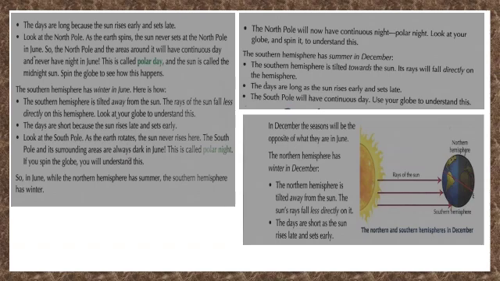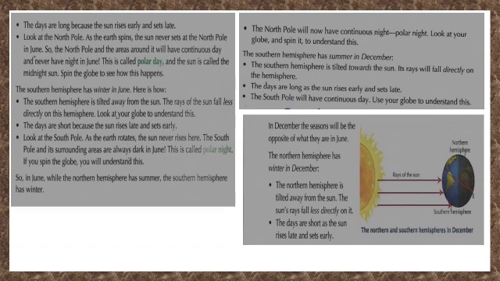This is called polar day, and the sun is called the midnight sun. The southern hemisphere has winter in June. The southern hemisphere is tilted away from the sun. The rays of the sun fall less directly on this hemisphere. The days are short because the sun rises late and sets early.